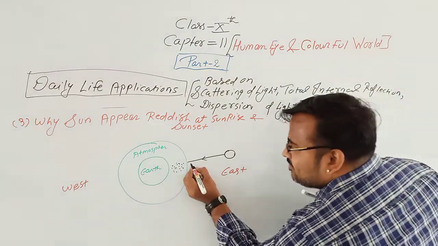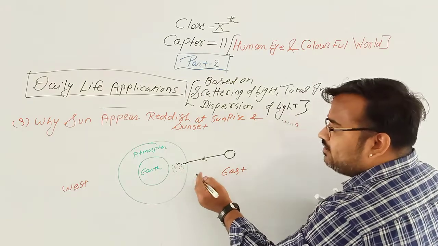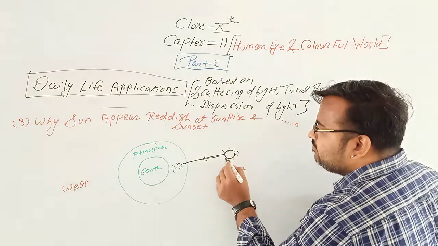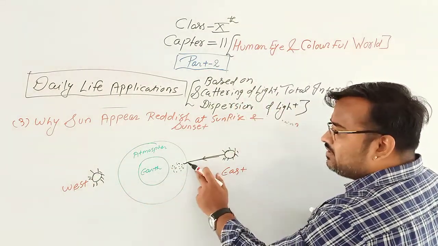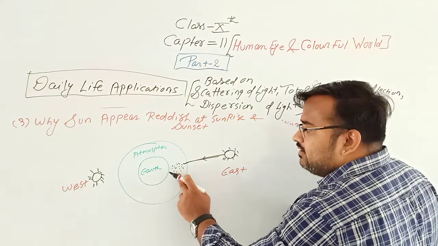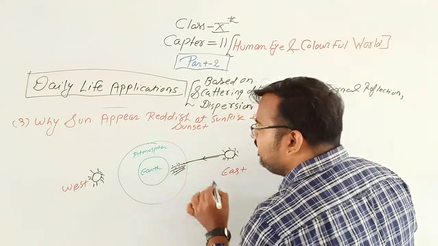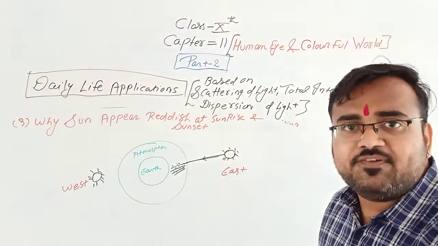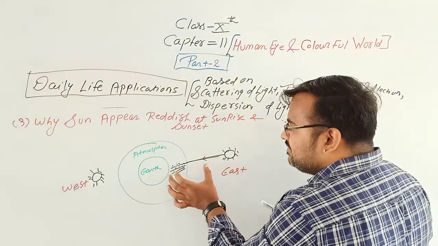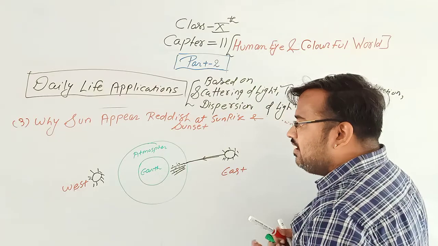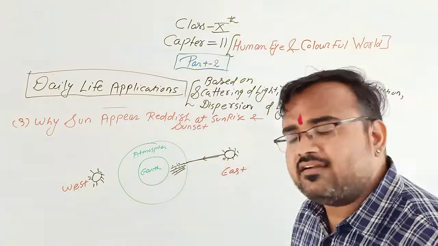When this white light of the sun strikes this dust particle, after striking with the dust particle, it scatters in different colors. Now see, from here to here is this much distance, clear? So it travels this much distance and here it scatters.